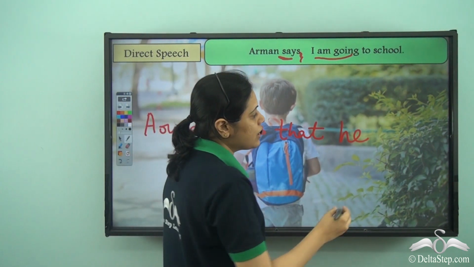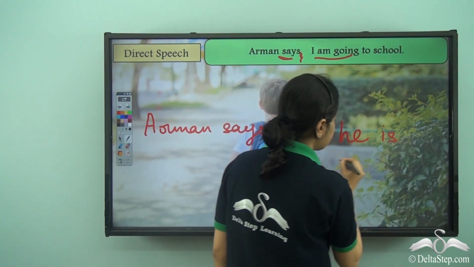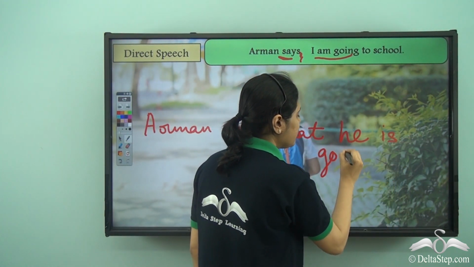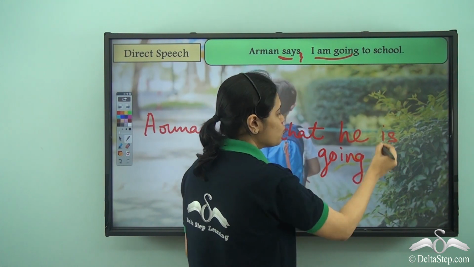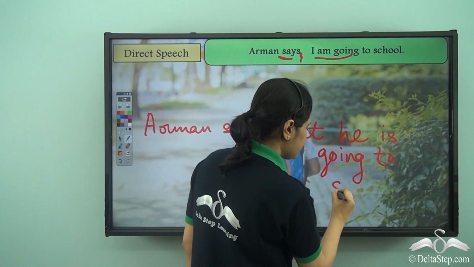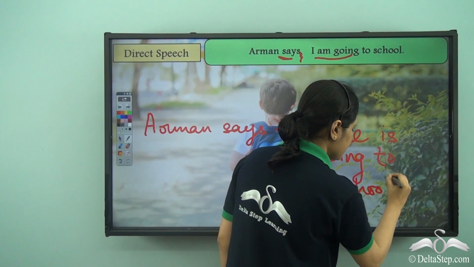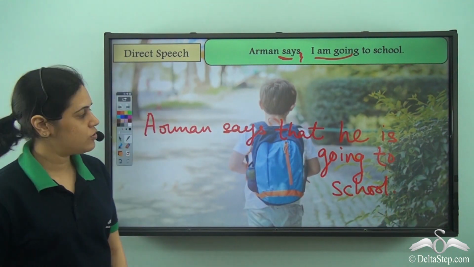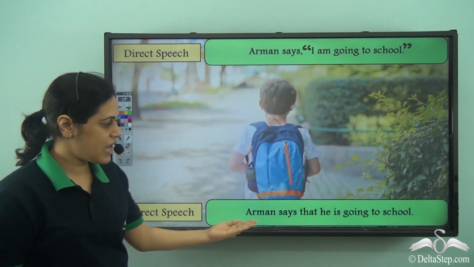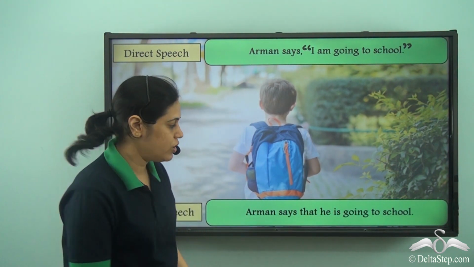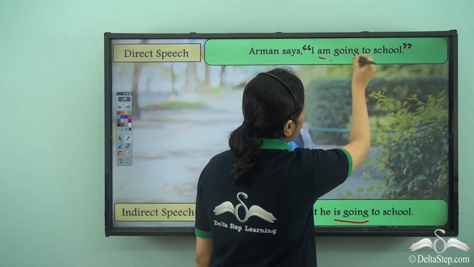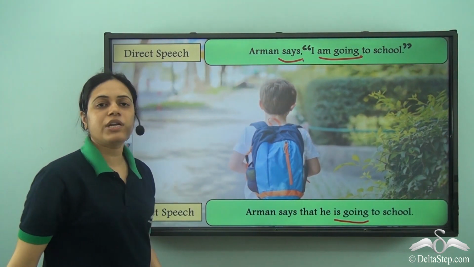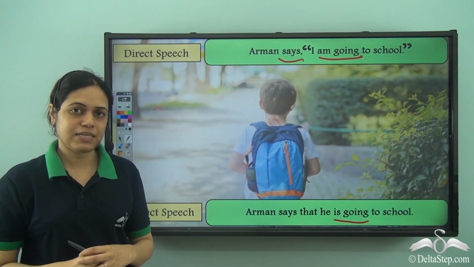So, for he, we will use is going to school. So, Arman says that he is going to school. The tense does not change when the reporting verb is in the present tense.